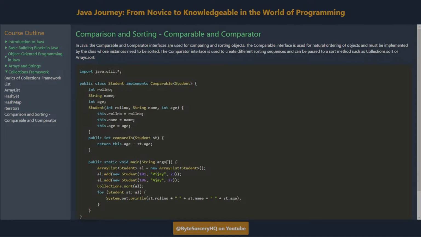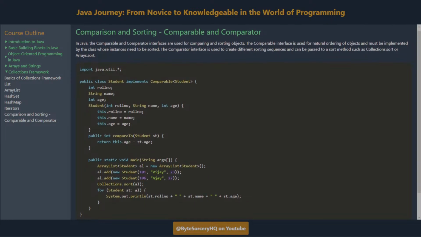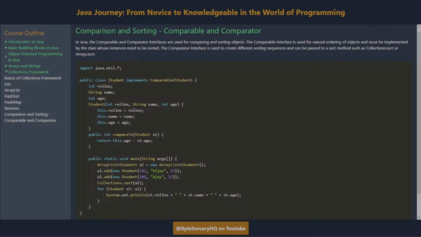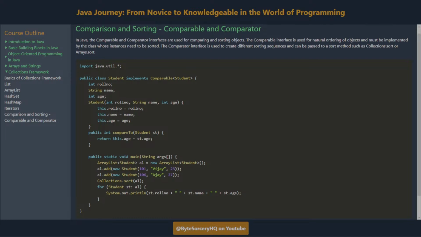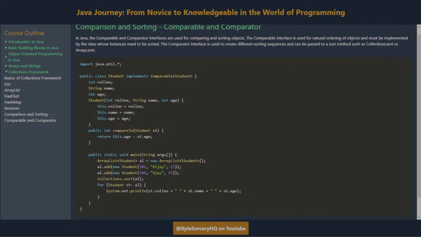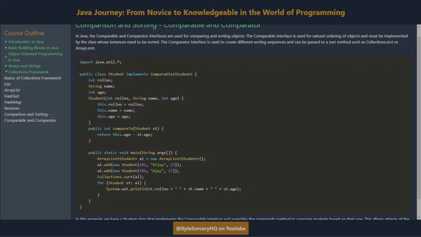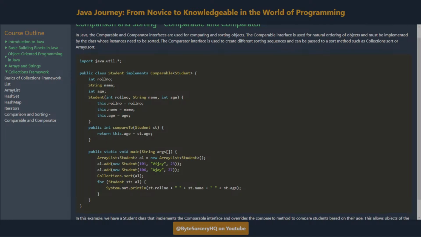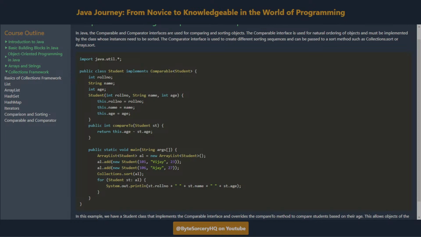Comparison and sorting, Comparable and Comparator. In Java, the Comparable and Comparator interfaces are used for comparing and sorting objects. The Comparable interface is used for natural ordering of objects and must be implemented by the class whose instances need to be sorted. The Comparator interface is used to create different sorting sequences and can be passed to a sort method such as Collections.sort or Arrays.sort.